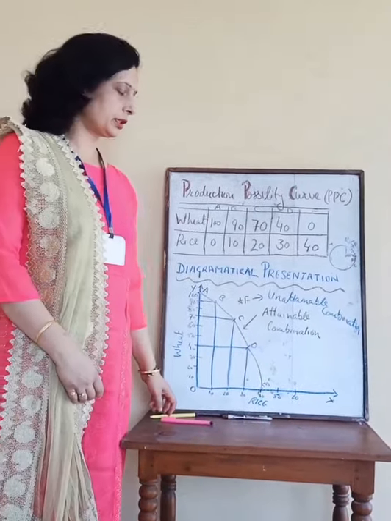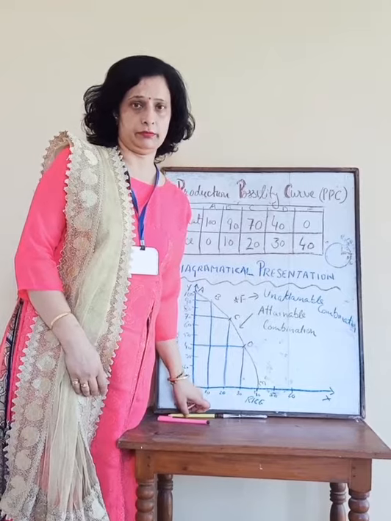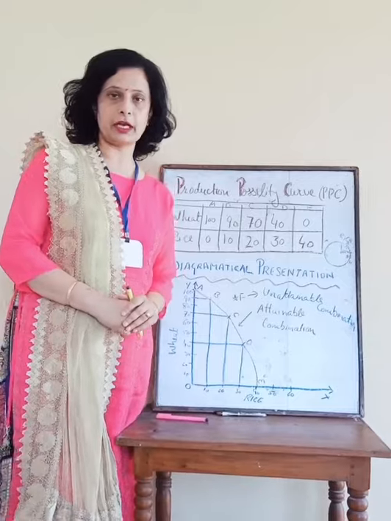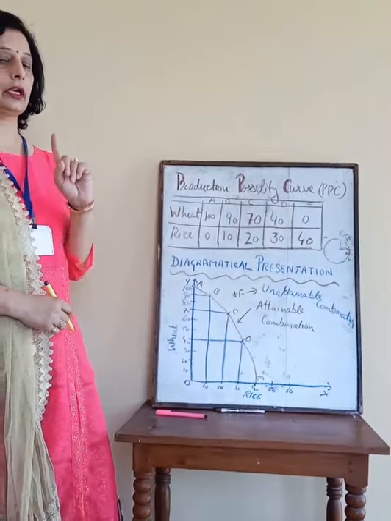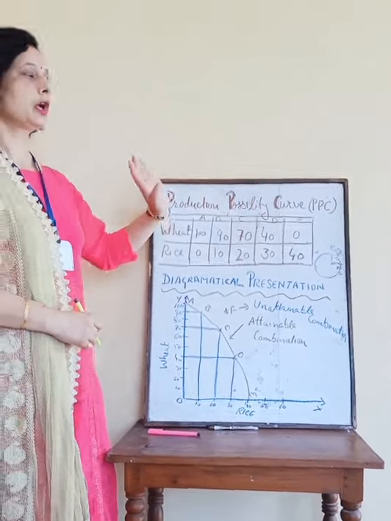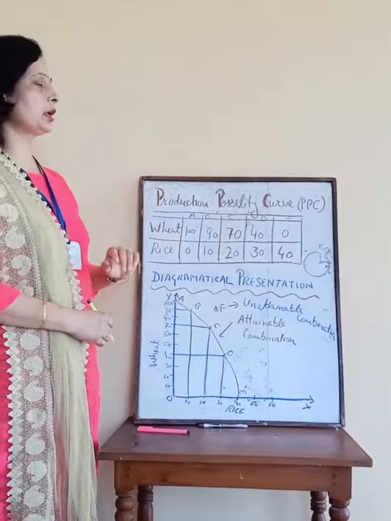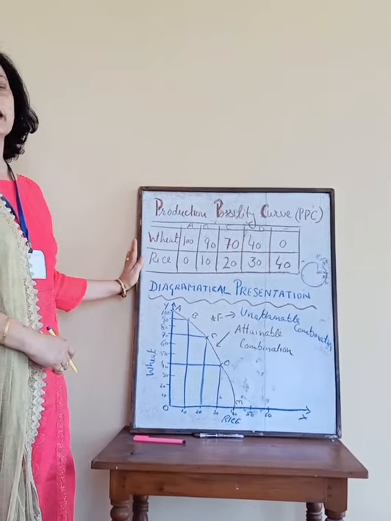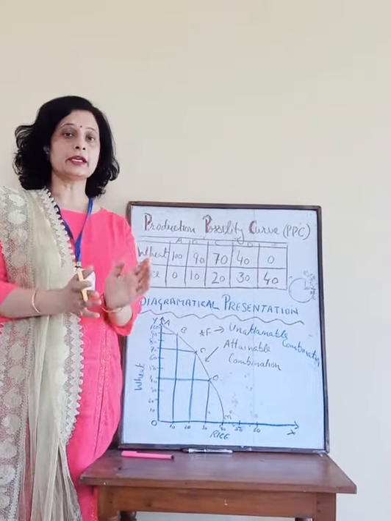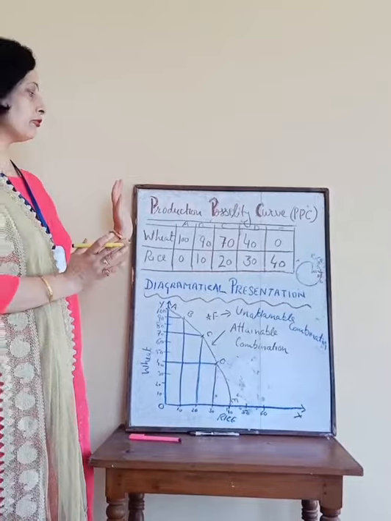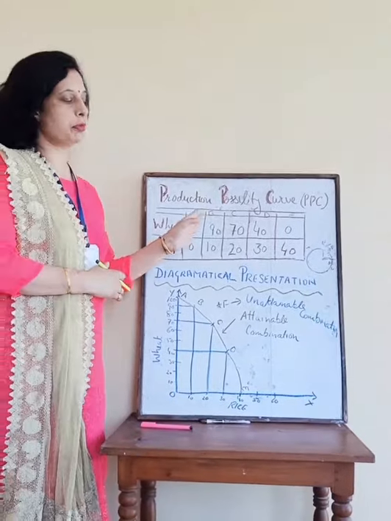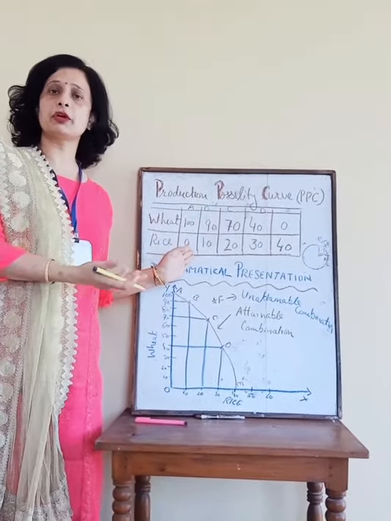I told you that there are two assumptions of this PPC curve: resources are fully and efficiently utilized and the techniques remain constant. It means we are not going to change the technique, and we are not going to change the resources. Other things will change. For example, I am taking here wheat and rice. As a producer, I want to produce wheat and rice on 1 hectare land only, and if I want to produce only wheat, then approximately 100 quintal of wheat I will produce, and in place of rice I will produce 0, because I am producing only wheat.